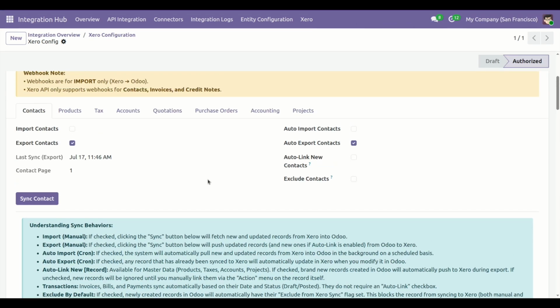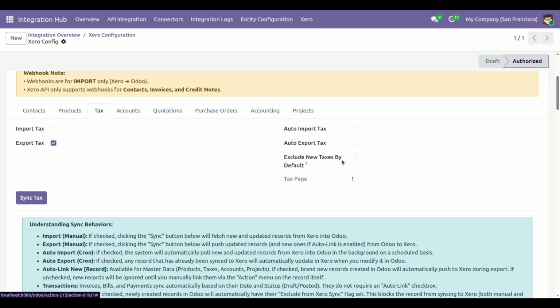Now if you want to keep your newly created tax out of Xero, click the exclude tax default boolean.